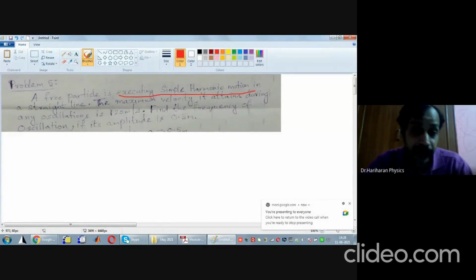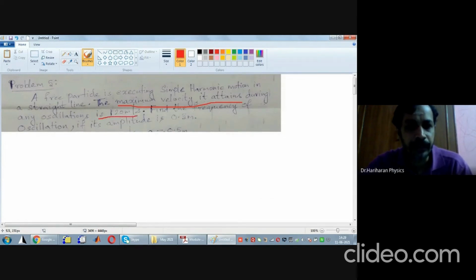Now, what were the observations that were made? The observation was the maximum velocity that the body attains. Is it simply a velocity or maximum velocity? It's a maximum velocity. So the maximum velocity attained by the object is 120 meters per second. What are you supposed to find? We are supposed to find the frequency of the oscillation if the amplitude happens to be half meter or 0.5 meters. All of you got the statement of the problem, no?